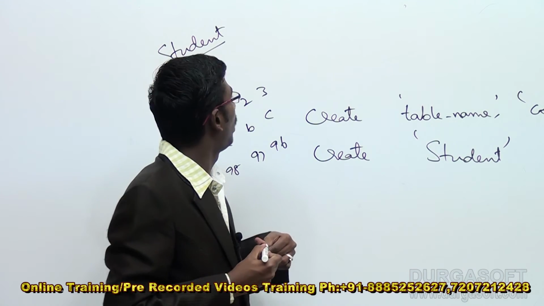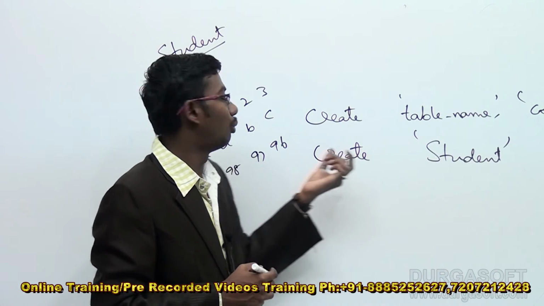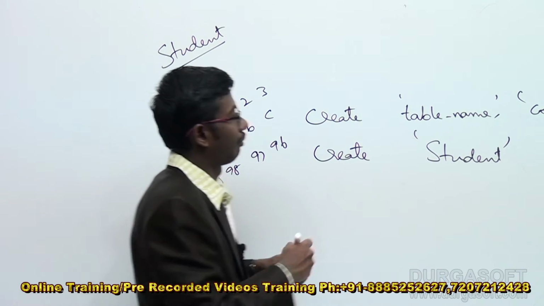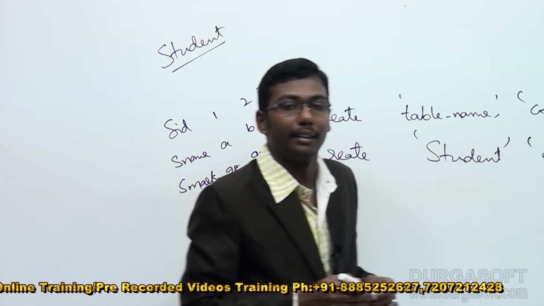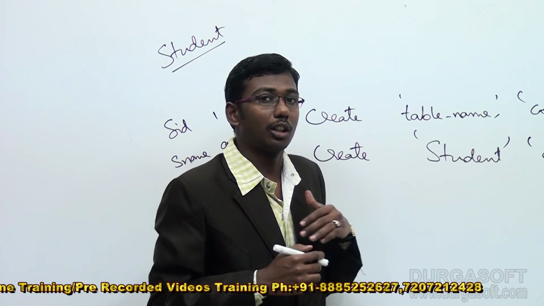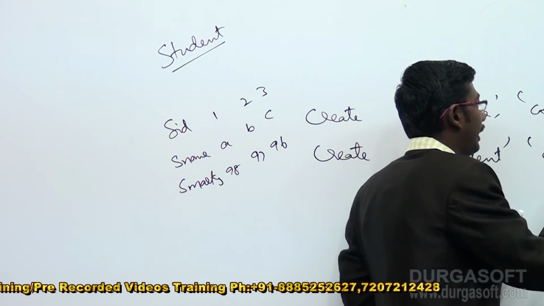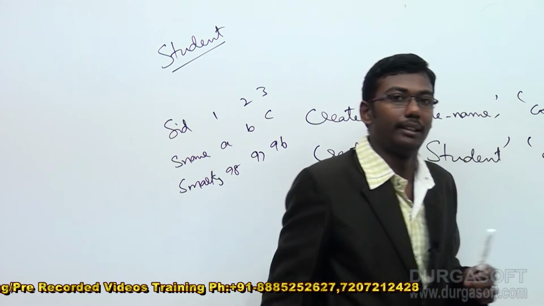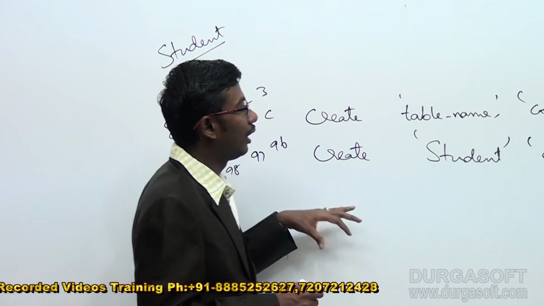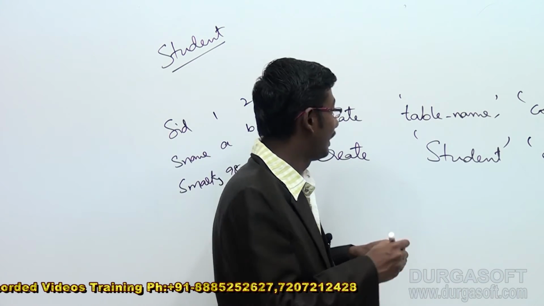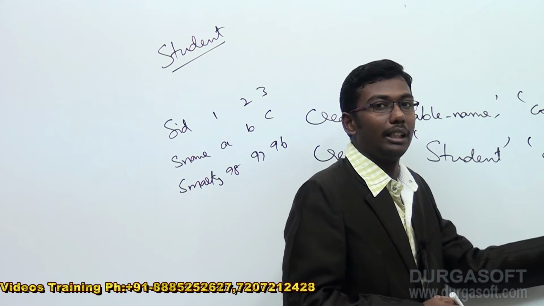And if you want to insert the values as the column family, we have to take SID as the basic thing. First, I want to use SID as one column. Or suppose you want to create SID, SName, SMarks, we can provide the same thing as the basic column family itself. Suppose on top of this column family, if you want to create one more family, that is create student SName. Like this we can perform the illustrations.